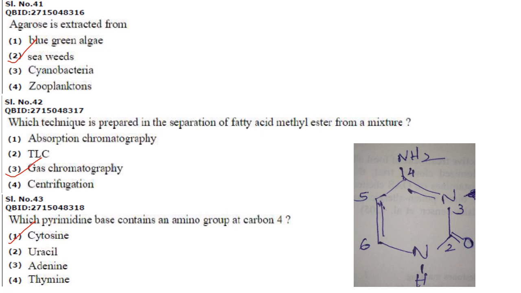Which technique is preferred in the separation of fatty acid methyl ester from a mixture? So it is the gas chromatographic method that will be used. Which pyrimidine base contains an amino group at carbon 4? So it is cytosine that contains an amino group at carbon 4. This is the structure of cytosine. This is the first nitrogen atom. The numbering starts from here: 1, 2, 3, 4, 5, 6. So at the fourth position you have an amino group attached. So it is cytosine. Answer is option 1.